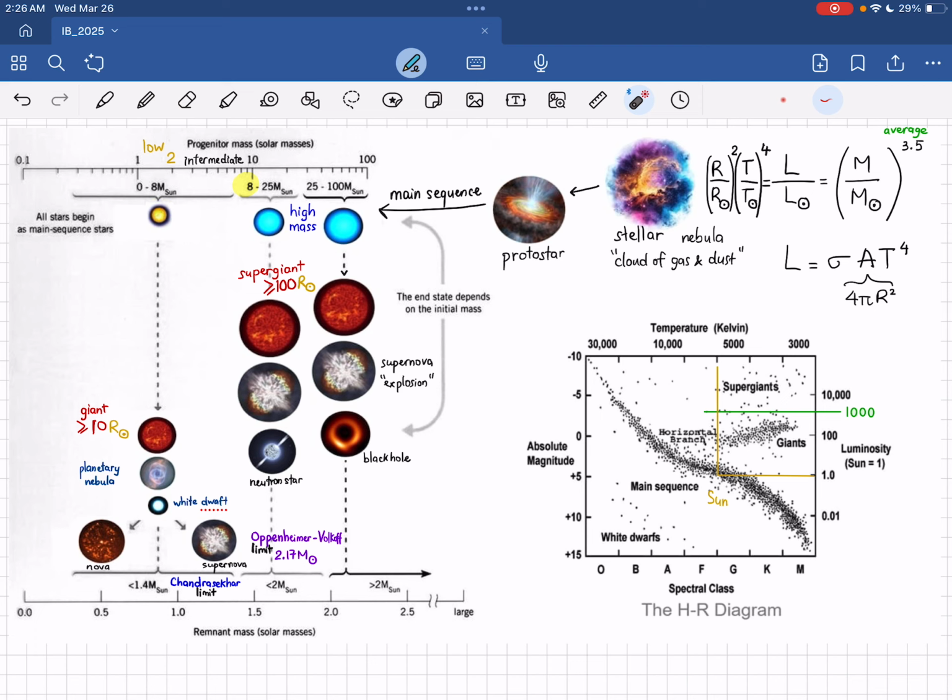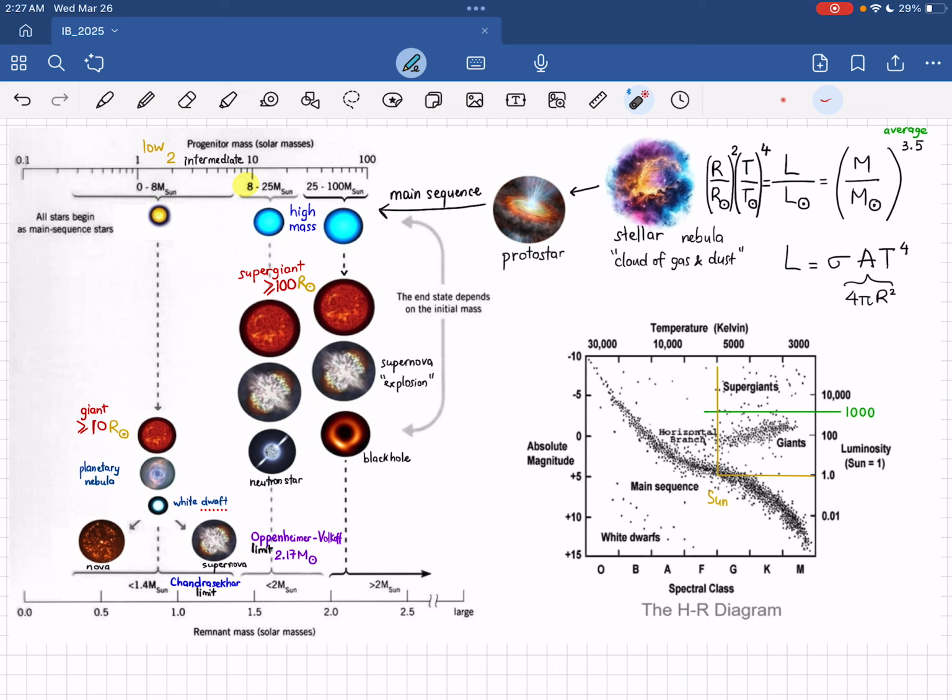Okay. Then a star begins as a main sequence star, and each star will have its own mass to begin with. If you have a pretty low mass compared to the sun, up to 1 or 2 masses of the sun, it is classified as a low mass star. When it goes from 2 to 8 times the mass of the sun, it is an intermediate star. And if the mass is greater than 8, it is a high mass star, and a high mass star will have a blue color. That's why you can see the blue colors here. The other stars will look kind of yellow or white.